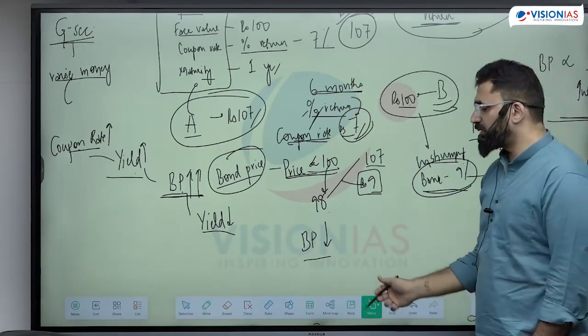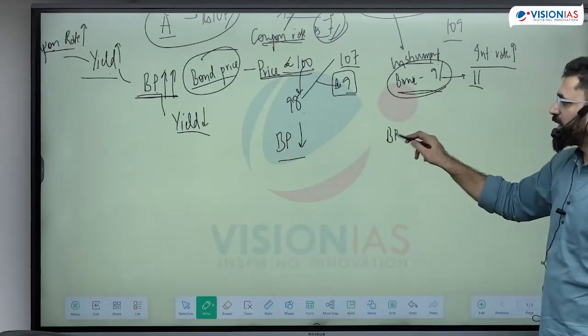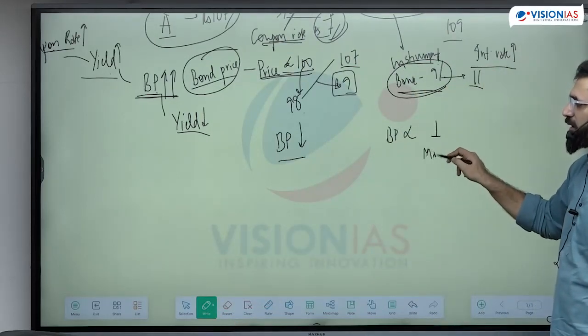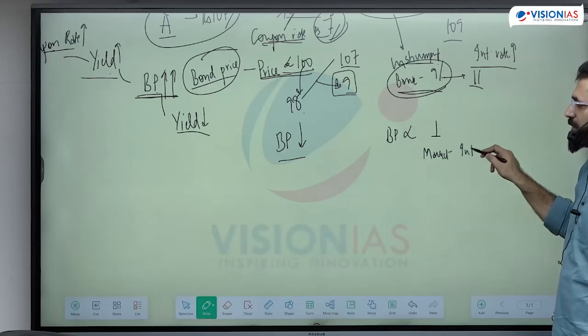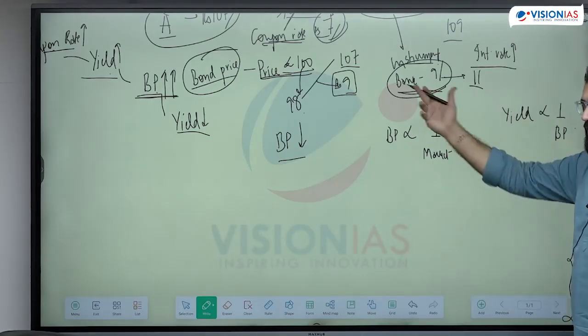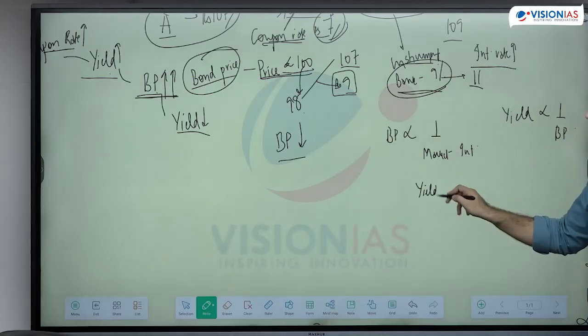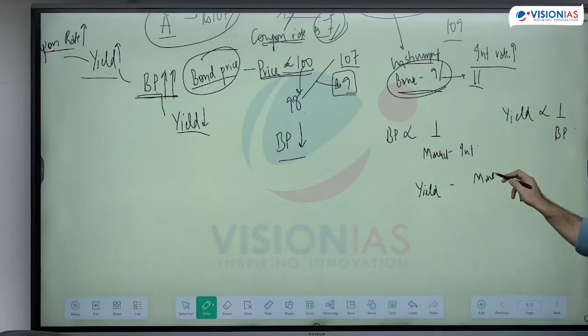That means two relations are confirmed: the bond price is inversely related to the market interest rate, and the yield on the bond is inversely related to the bond price. Otherwise it's a similar thing. If you see, I will buy a bond only when its return is equal to the market interest rate.